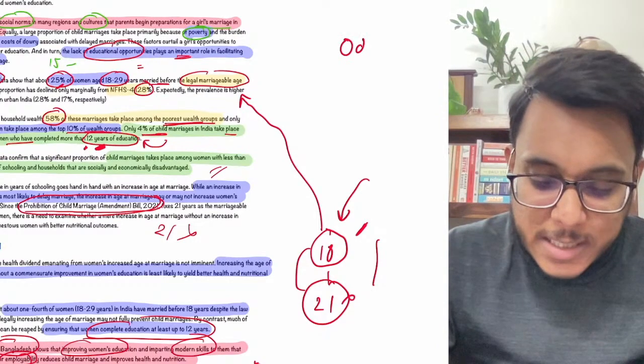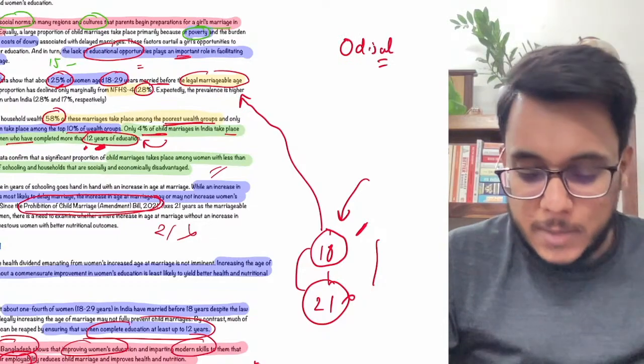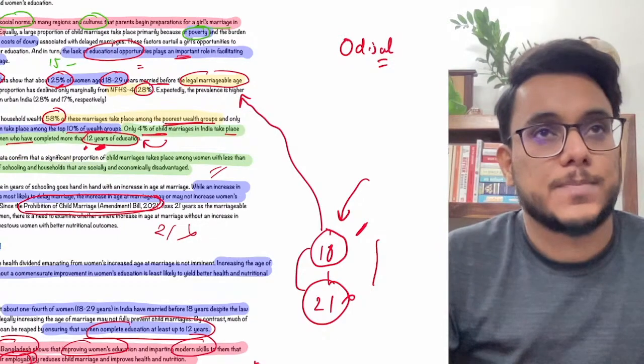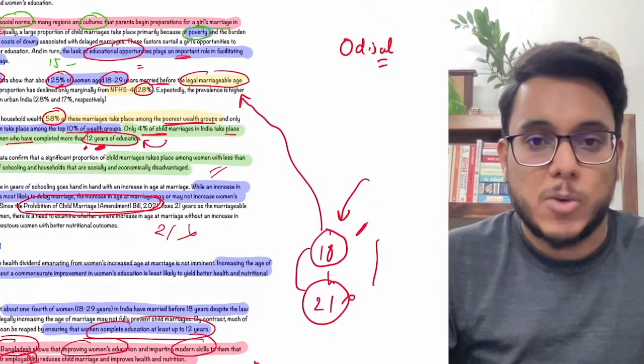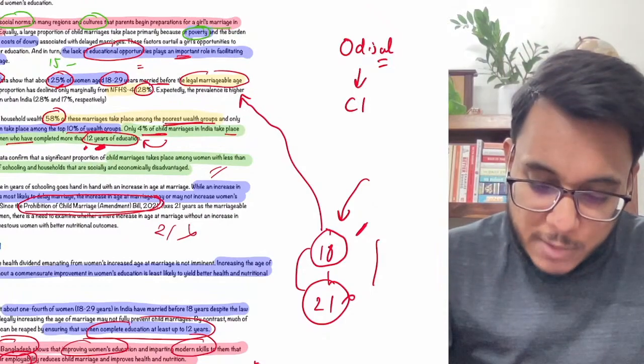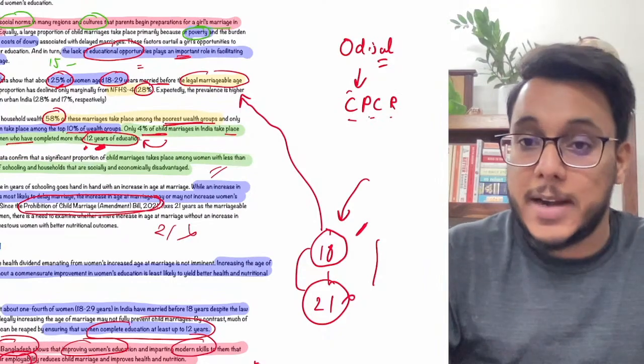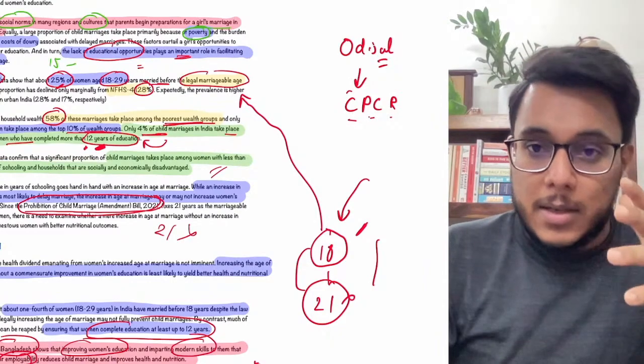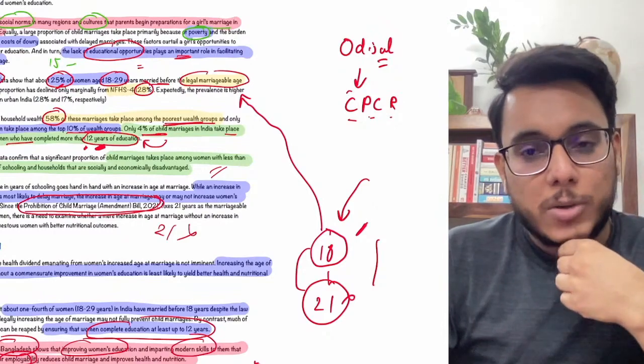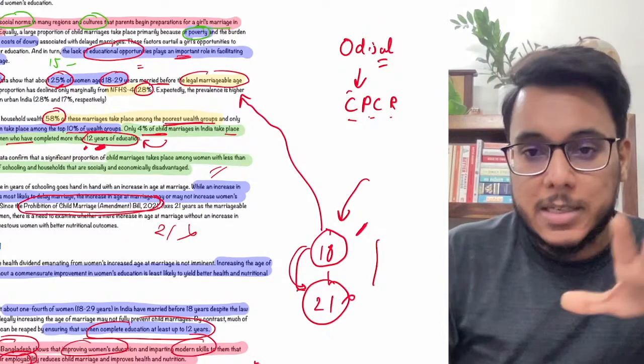Moreover guys, I can recall a few months back there was a very good article by Odisha's Commission for Protection of Child Rights, CPCR. It talked about why increasing the age from 18 to 21 years is not a good suggestion.